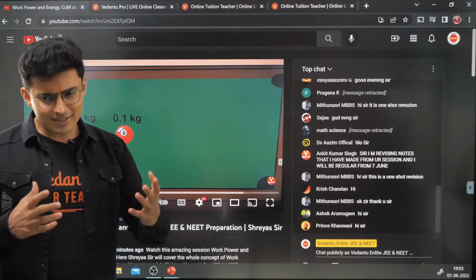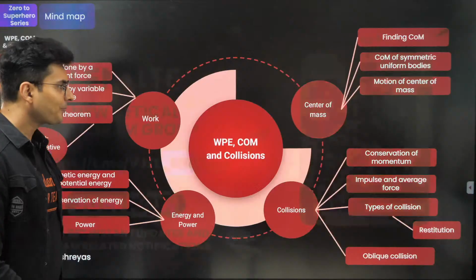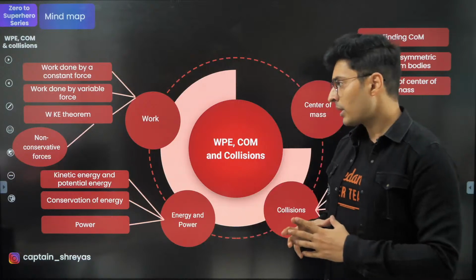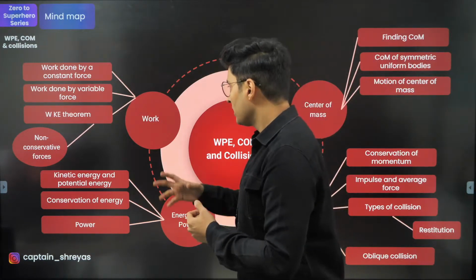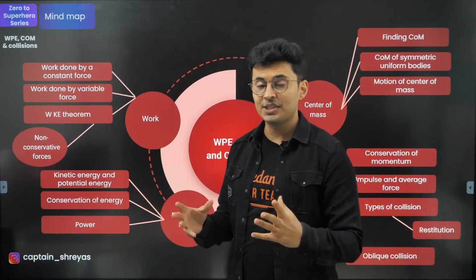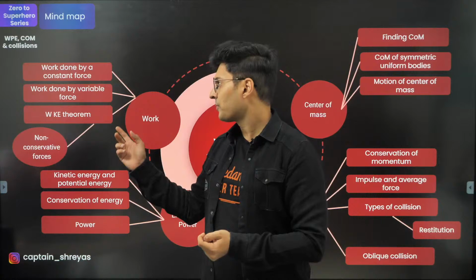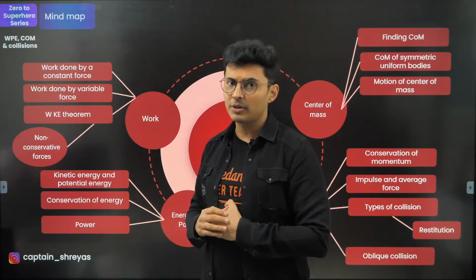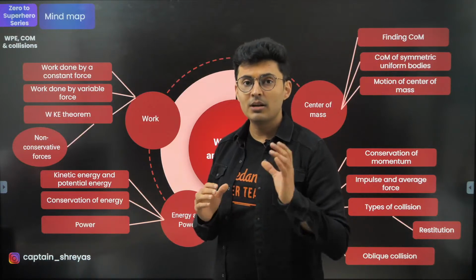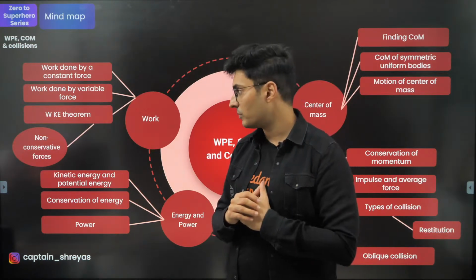Okay, so let's begin with the class. Get ready, guys. We'll start with the mind map as usual. The concepts that you need to learn in these 3 chapters, starting with work, are work done by a force, their sign convention, and also how to calculate work if the force is constant, and also what if the force is variable. Then comes the next part, which is the work kinetic energy theorem, which relates the total work done and the change in the kinetic energy of the system.